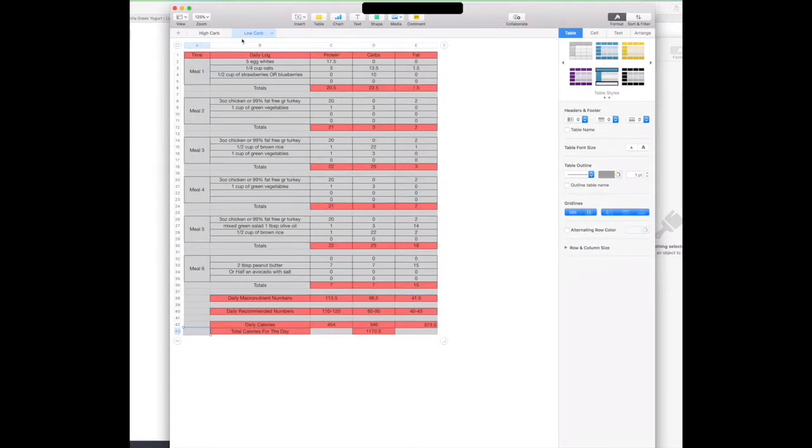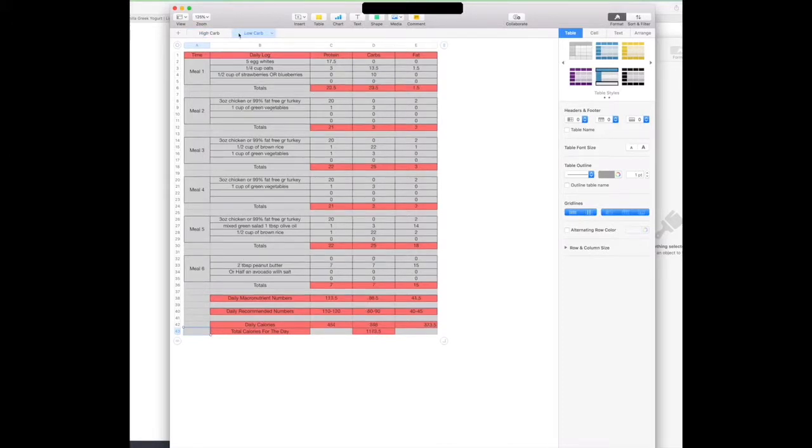Low carb is pretty much the same foods, just in place of rice, I have veggies right here. So now your carbs are a lot less, 86.5 for the day. Fats are about the same. Protein's a little bit less too. So your calories on your low carb day are 1173. On your high carb day, 1562.